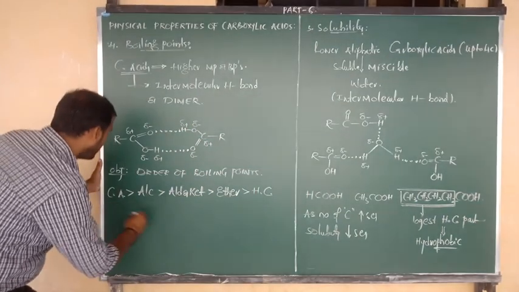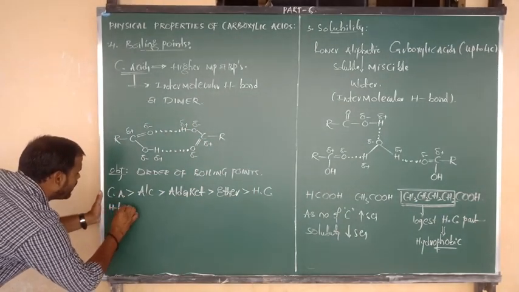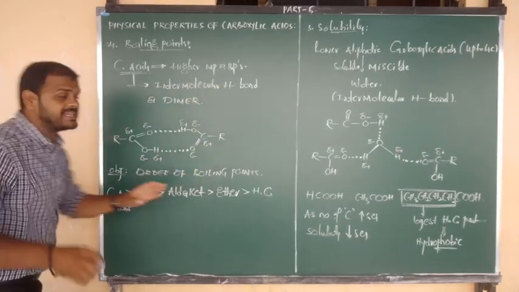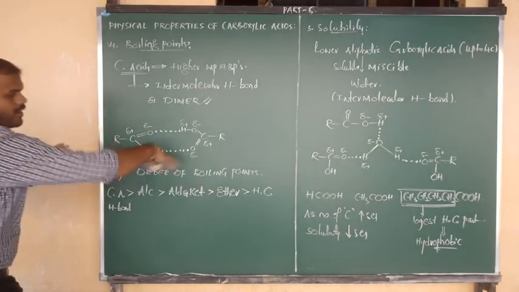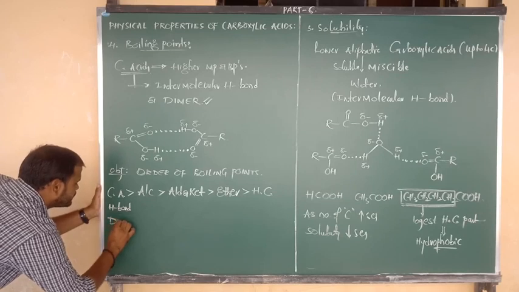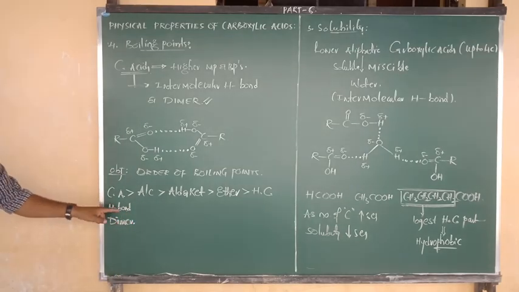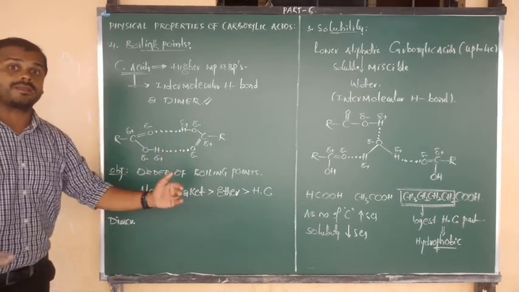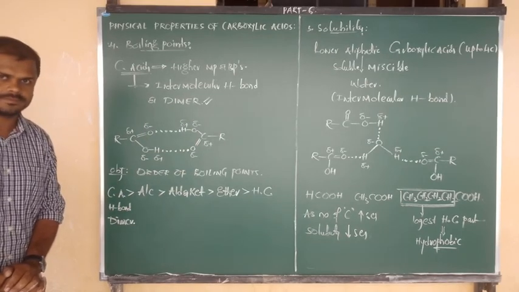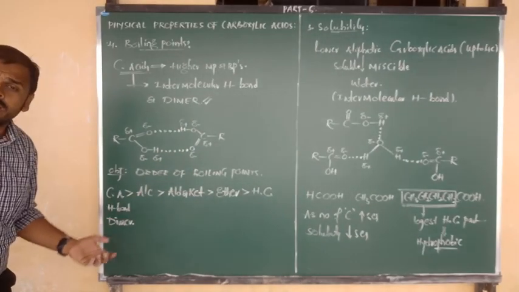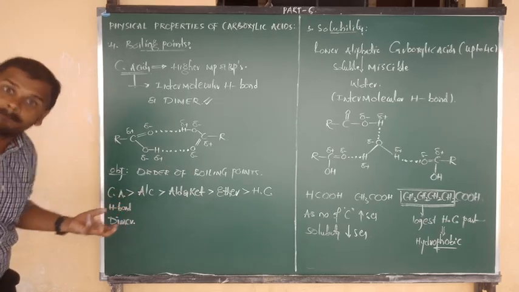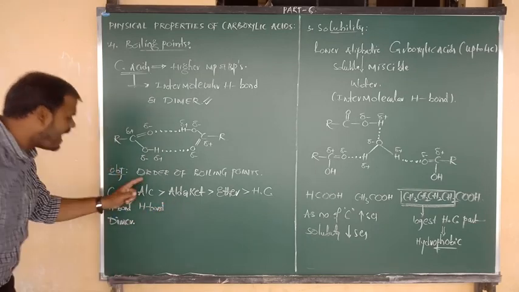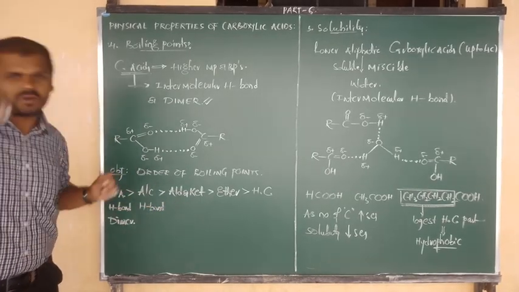That is nothing but carboxylic acids. They are capable of forming intermolecular hydrogen bonds, and one more reason is that they exist in the form of a dimer, beta. So one is the formation of hydrogen bonding, and they exist in the form of dimer. Breaking a dimer is very difficult, very difficult. Okay. And what about alcohol? They won't exist in the form of dimer, but they are capable of forming hydrogen bonds. Already I have shown this structure in the chapter on alcohols.